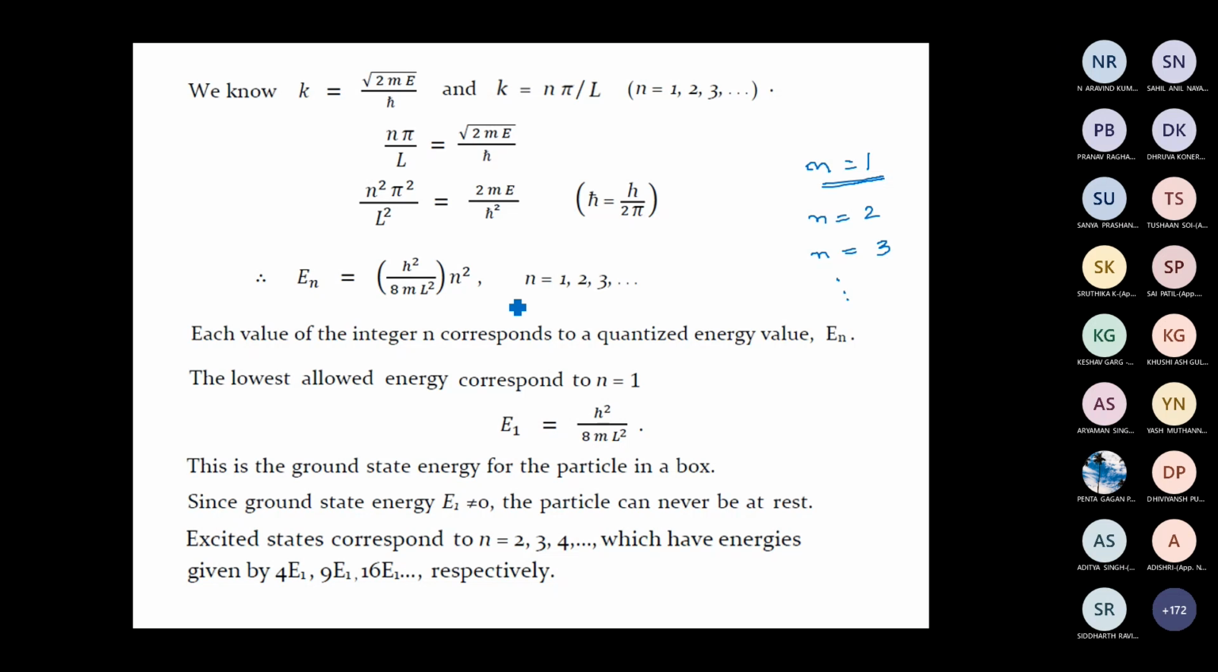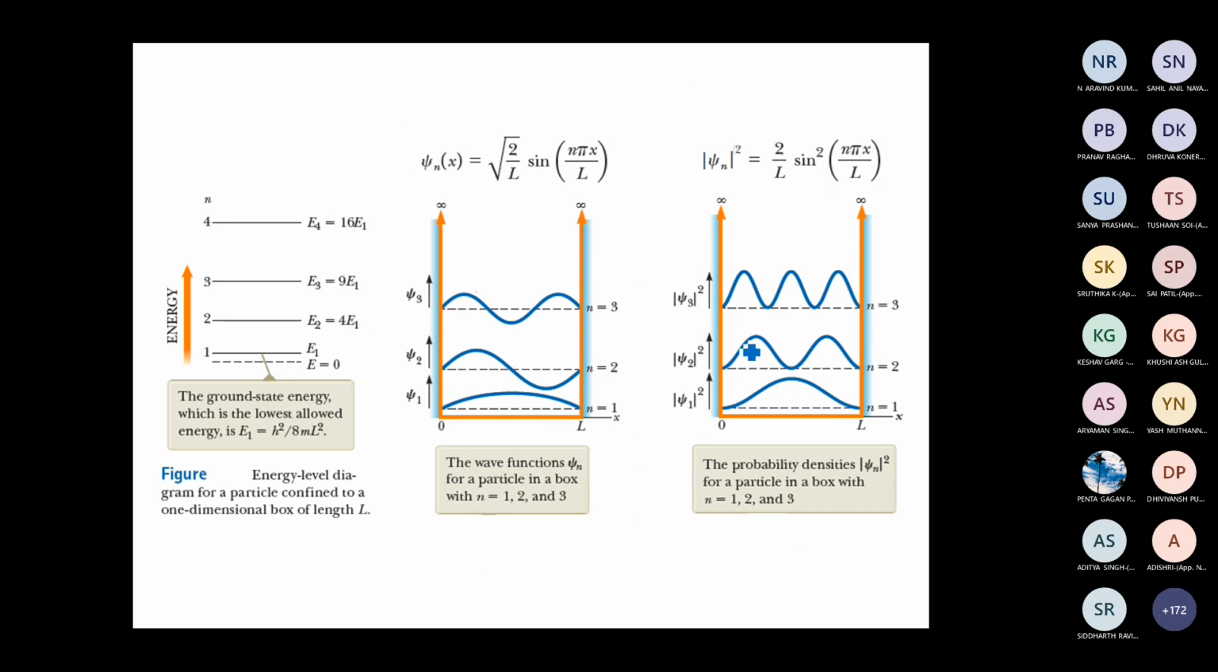So using that, you can show that if E1 is the energy of the ground state, the first excited state energy is 4 times E1, the second excited state energy is 9 times E1, the third excited state energy is 16 times E1, and so on. Similarly, the wave function depends upon this quantum number n. If I put n equal to 1, I get the wave function for the ground state. If I put n equal to 2, I get the wave function for the first excited state. If I put n equal to 3, I get the wave function for the second excited state, and so on. Similarly, if I take the modulus psi square, I get the probability density. If I plot the wave function and the probability density for various states, it will look like this, as shown